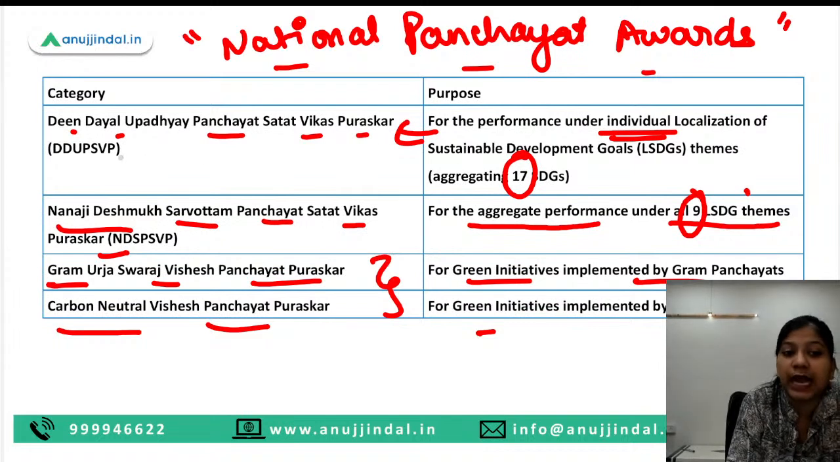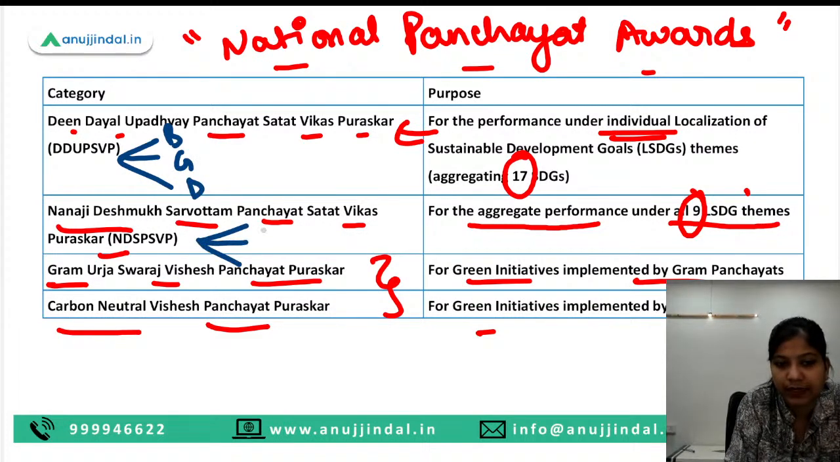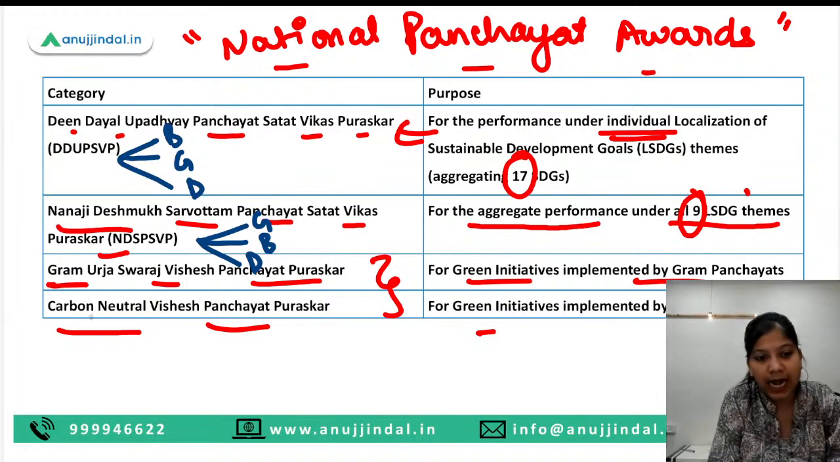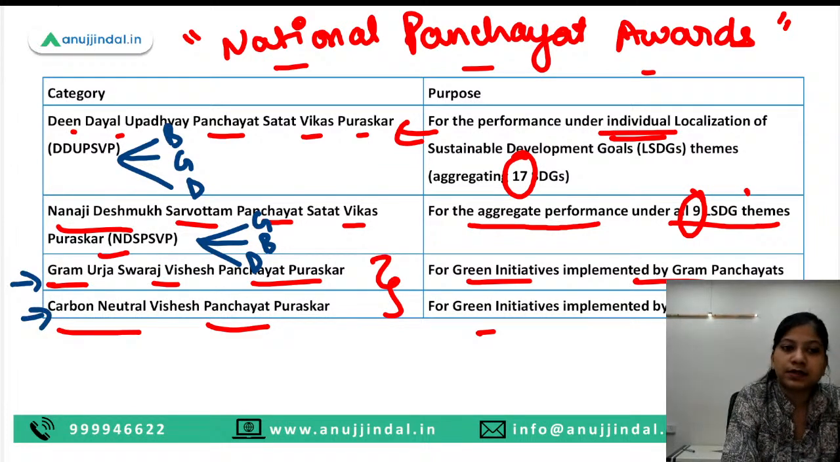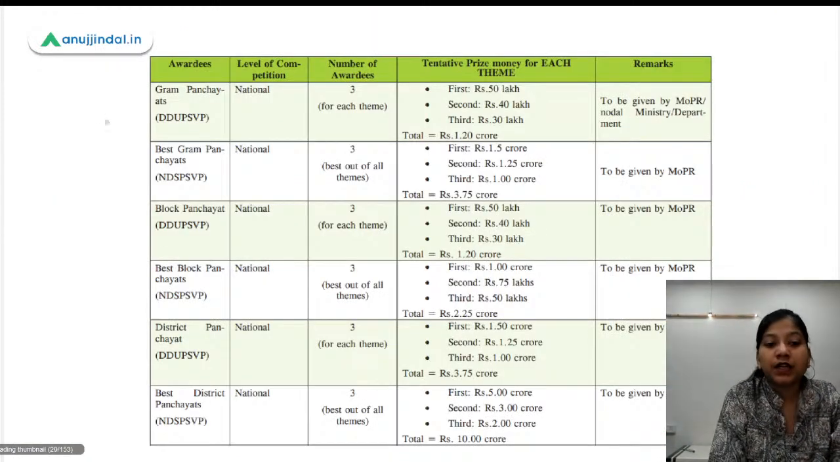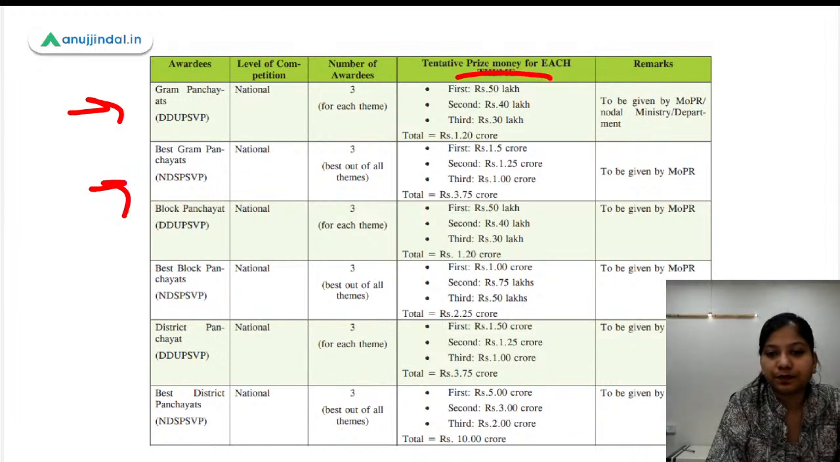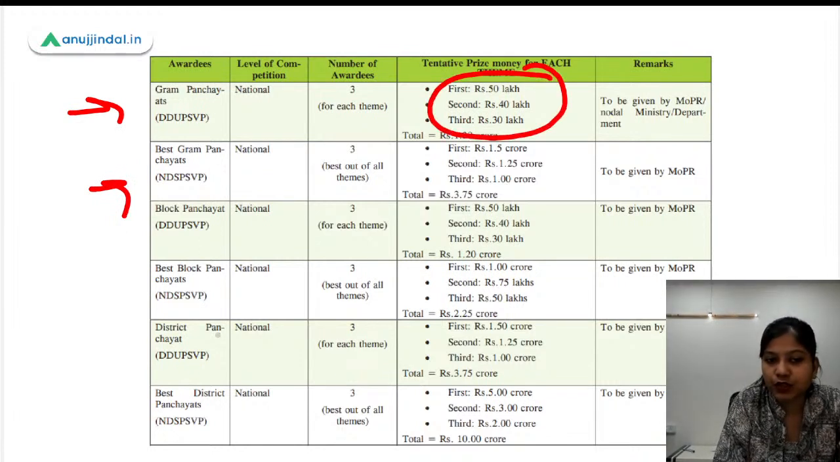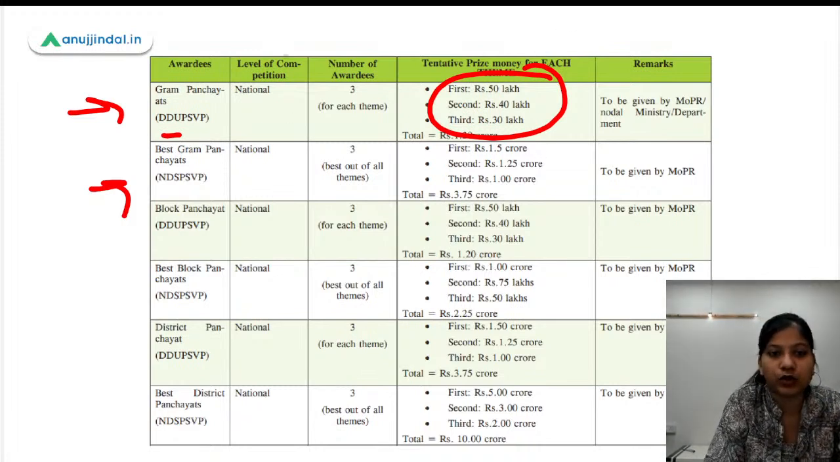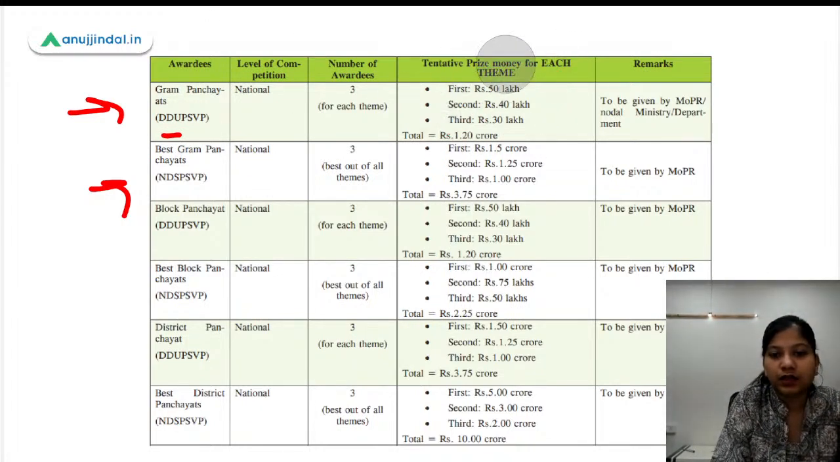Now here pay attention to this fact, guys, that these awards, the Deen Dayal Upadhyay Panchayat Satat Vikas Puraskar, has 3 categories: Block Panchayat, Gram Panchayat and District Panchayat. Okay, again Nanaji has also 3 categories: Gram Panchayat, Block Panchayat and District Panchayat. So these are the different categories within these 2 award categories, and these 2 awards are individual awards. They do not have any subcategories. Here you have been given the prize money for each of the categories of Nanaji and Deen Dayal Upadhyay awards. Okay, so you can just remember the total outlay that is there for these awards.